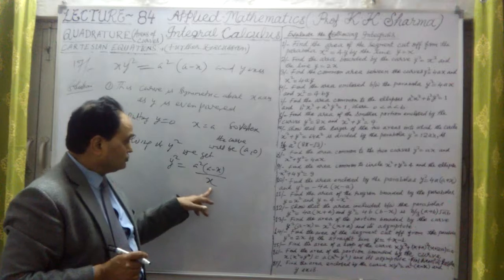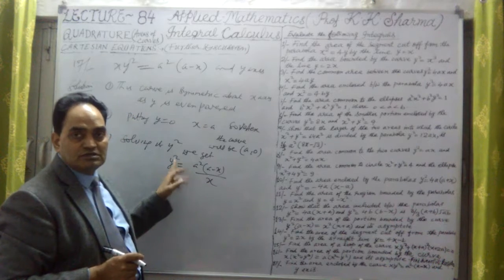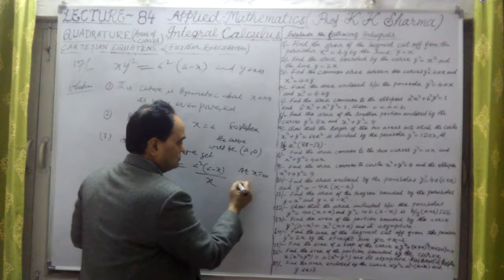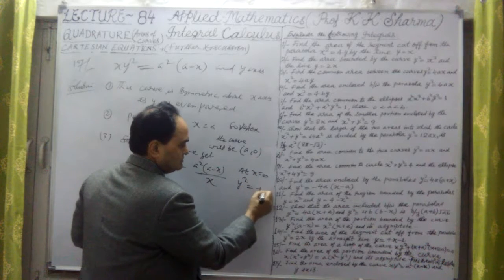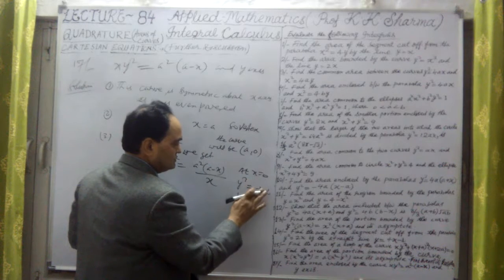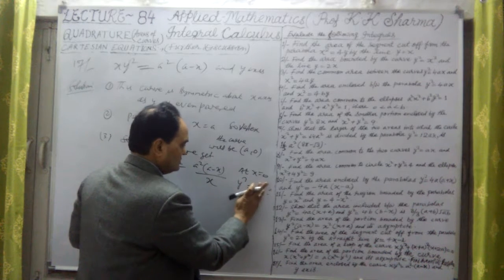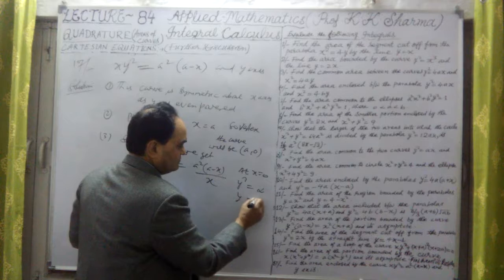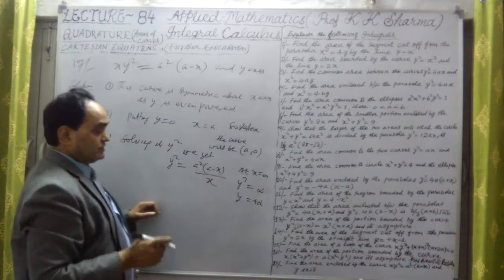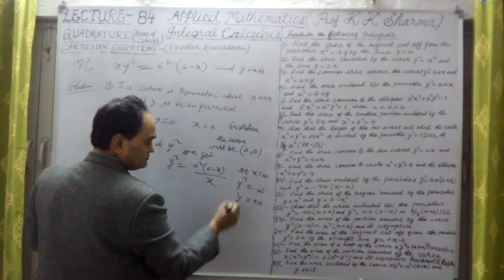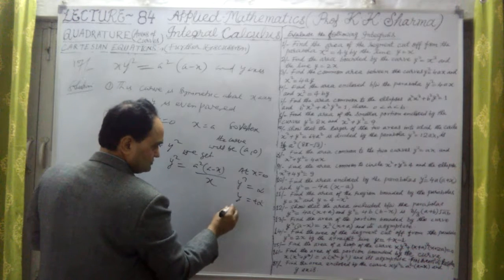At x equal to 0, y square is infinity, or y is plus minus infinity. That means at x equal to 0, the y-axis is an asymptote.